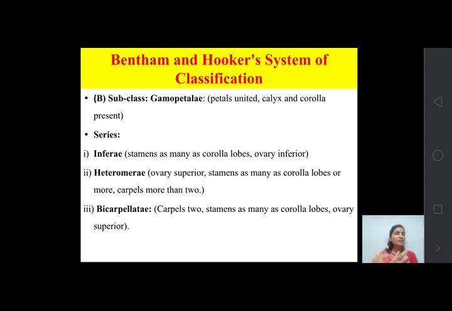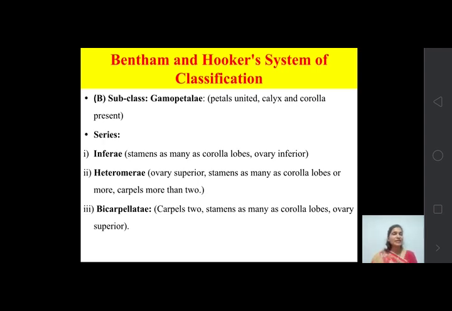So stamens are a part of androecium. It is a unit of androecium. So the number of stamens is the same as the number of petals. So if there are 5 petals, then 5 stamens are there. So the number of stamens is as many as that of the corolla lobes, or you can say the petals.